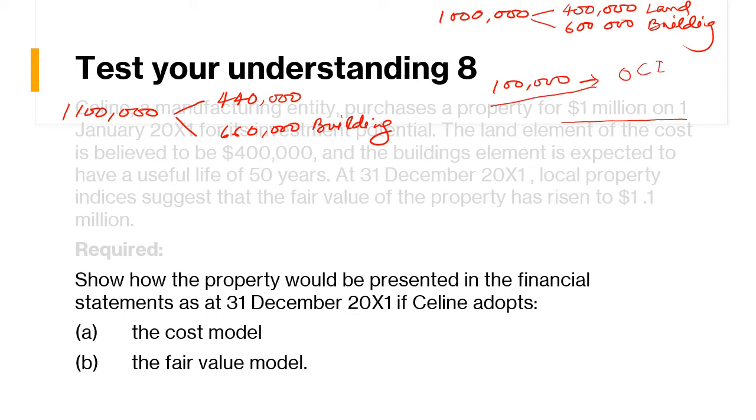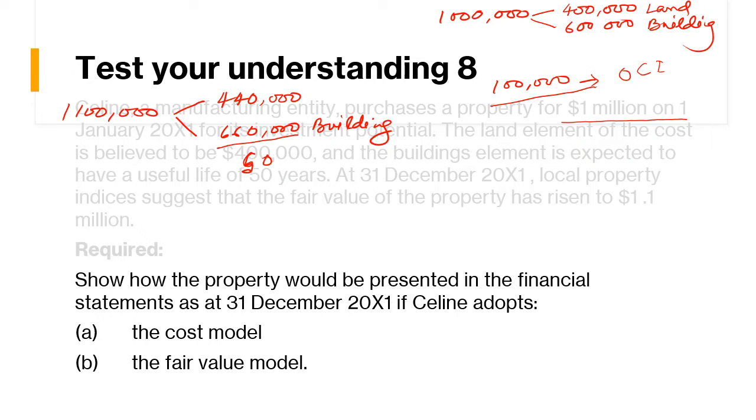Now the value of building is $660,000 and the useful life of the building is 50 years. So we have to divide this value by 50 to calculate the depreciation.